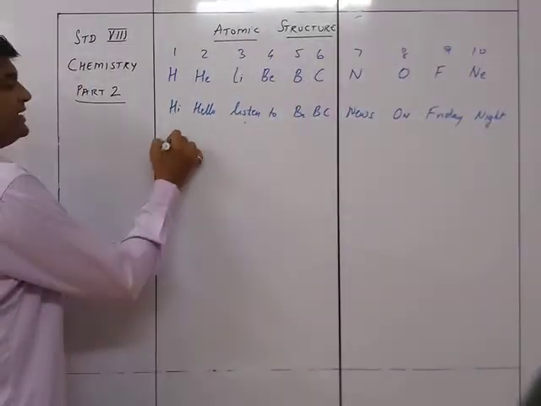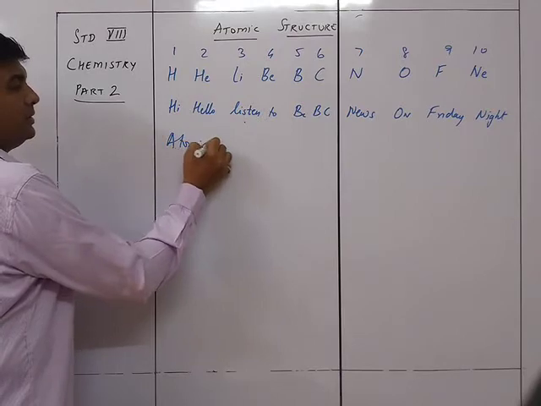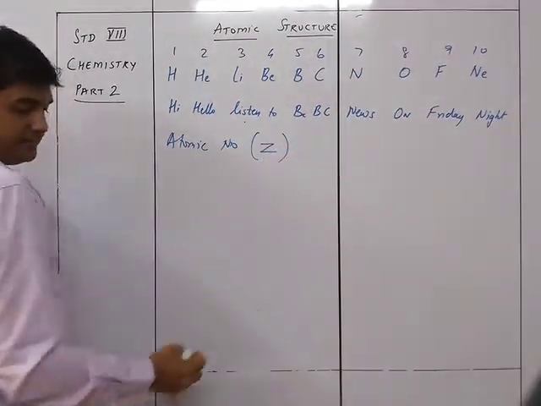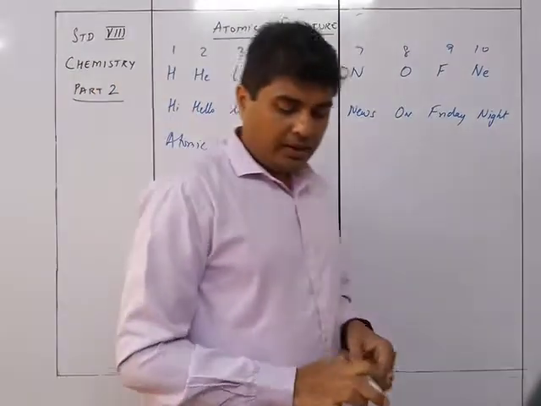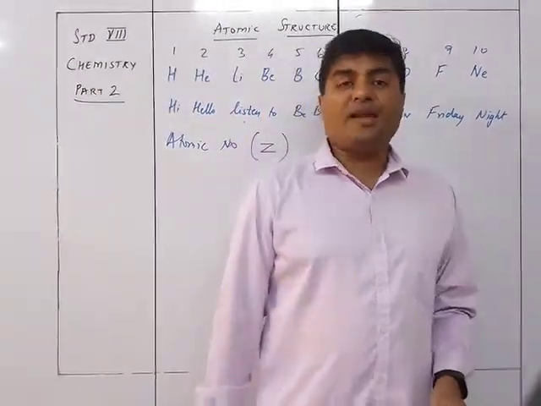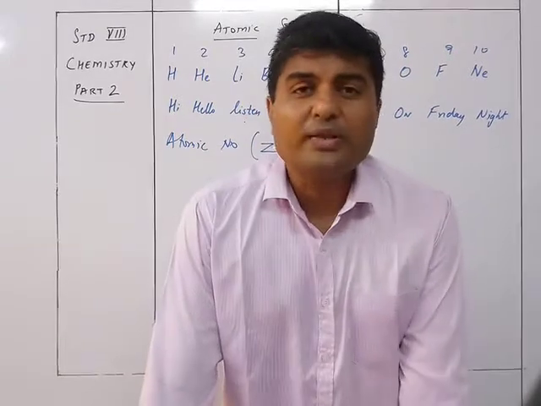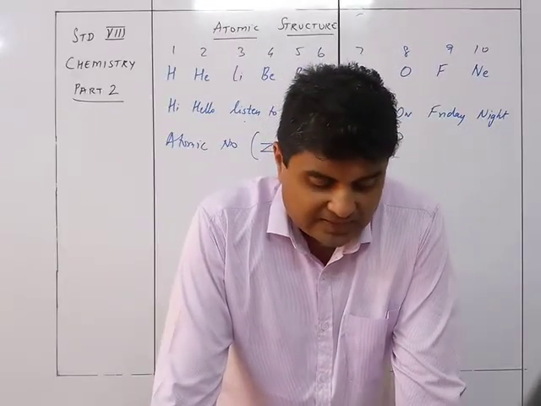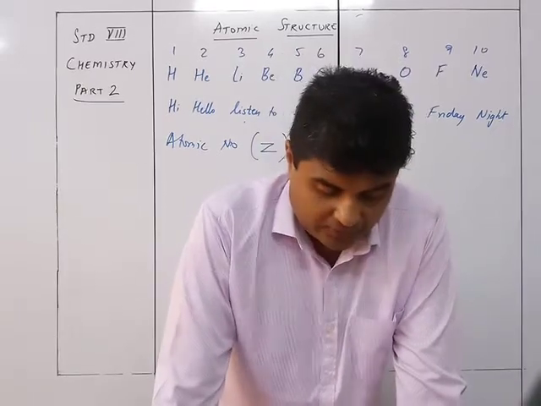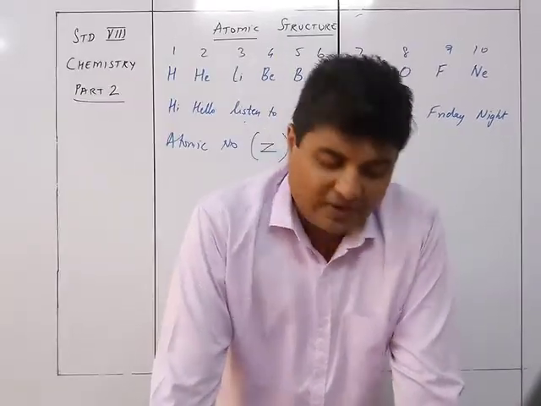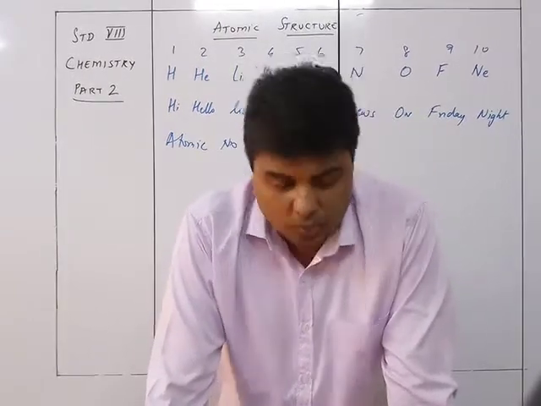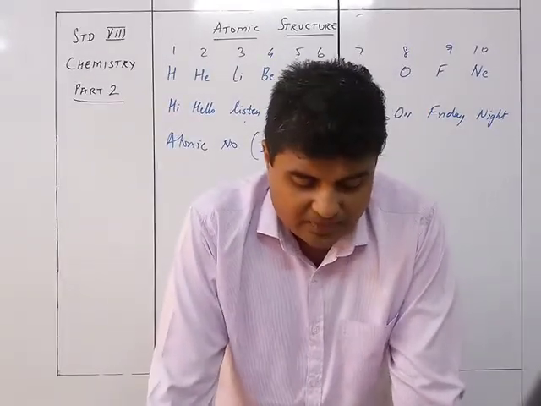So what we have is atomic number. This is given by the letter Z. Atomic number of an element is equal to the number of protons in the atoms of an element. Since atoms are electrically neutral, the number of protons is equal to the number of electrons. Therefore, atomic number of an element is equal to the number of electrons in an atom, or